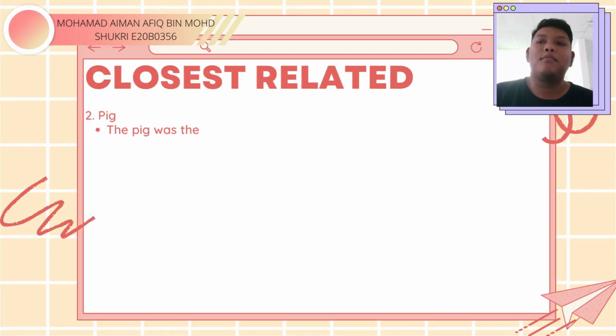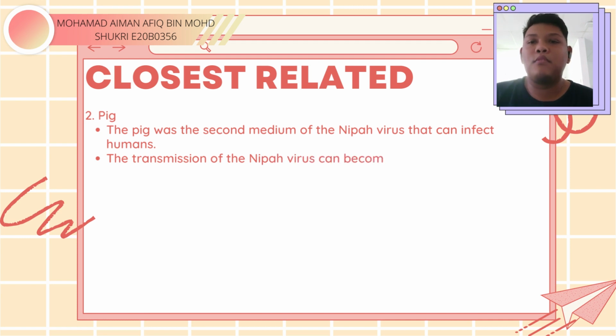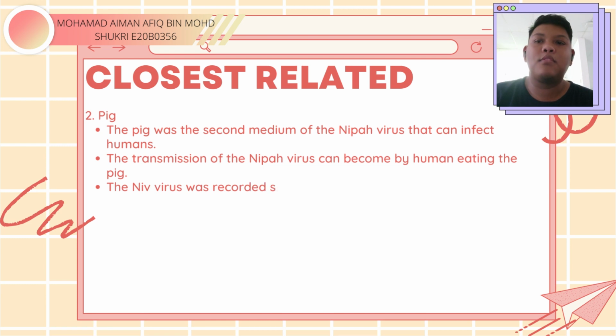Second, pig. The pig was a second model of Nipah virus that can infect humans. Nipah virus can spread to humans by humans eating the pig. The Nipah virus was recorded spreading among pigs near Ipoh in September 1998.